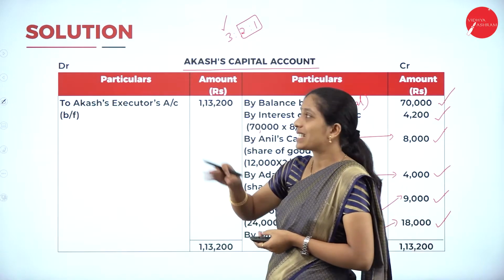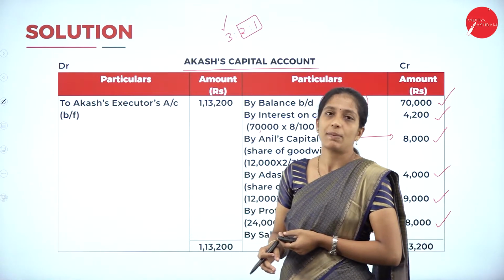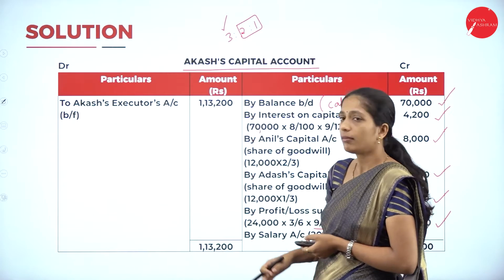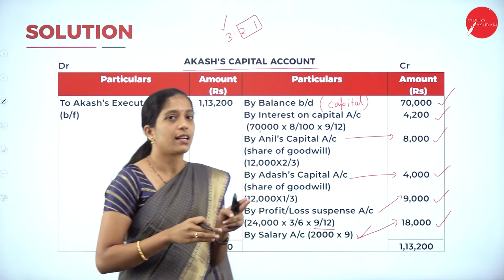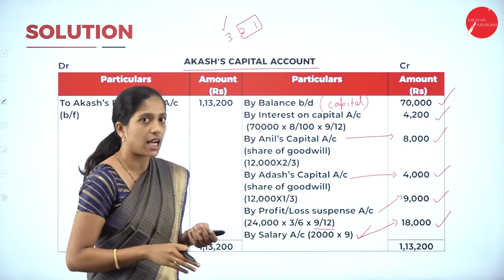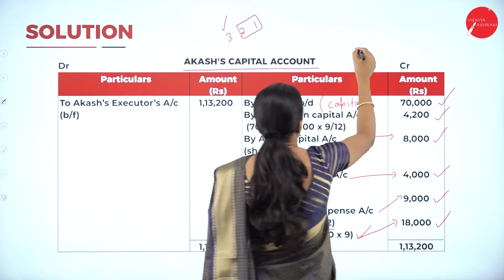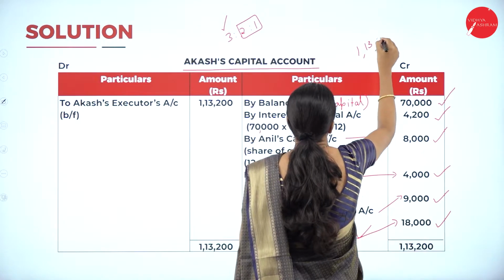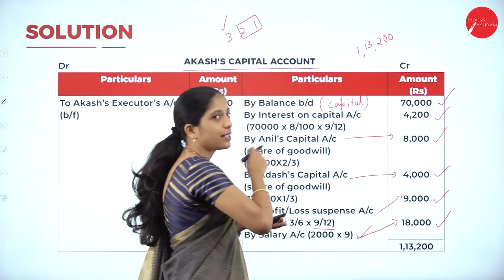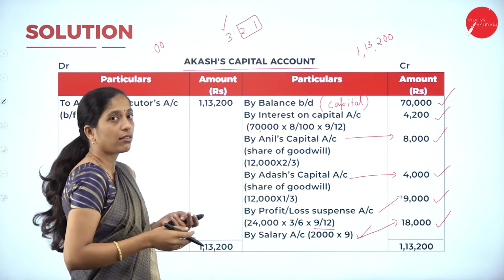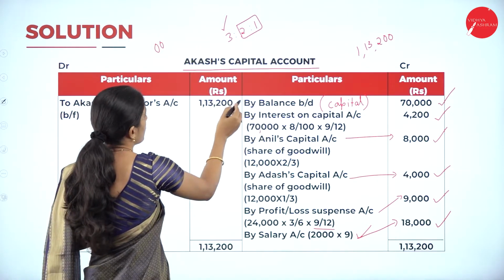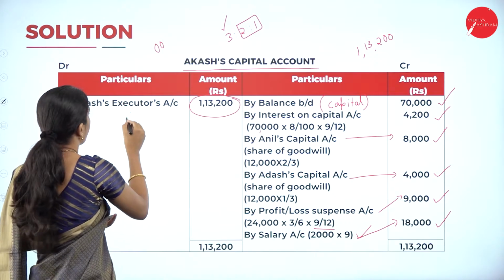It was there in the business. It will be distributed in the debit side. Now, what are you going to do? Balance both the sides. In your credit side, all the items are there. So the total of credit side is 1,13,200, whereas debit side is 0. So transfer that 1,13,200 to your debit side. So this is the balancing figure.